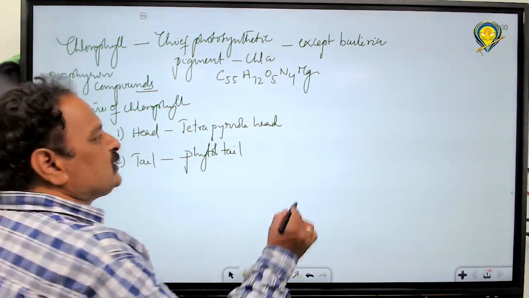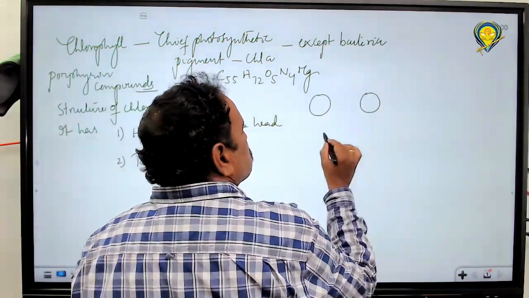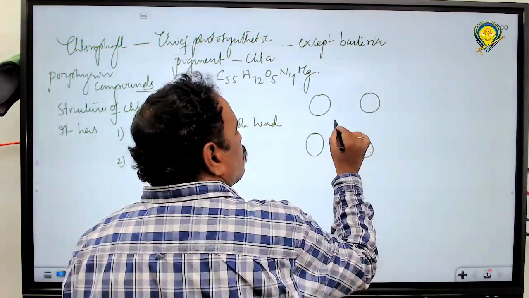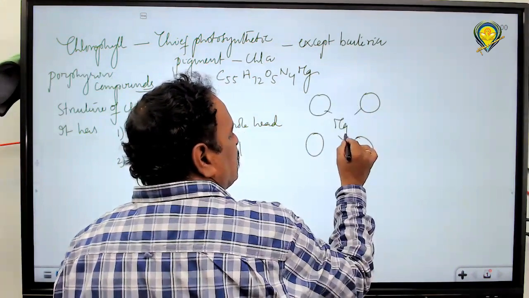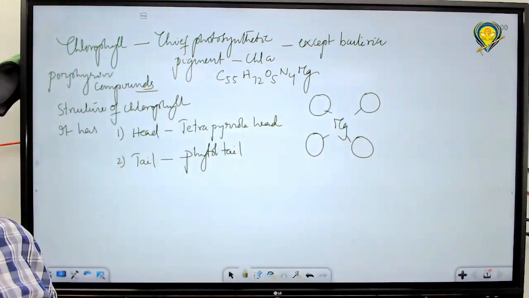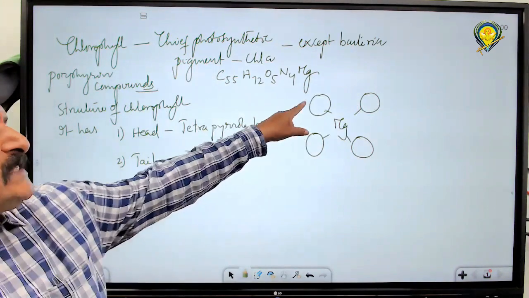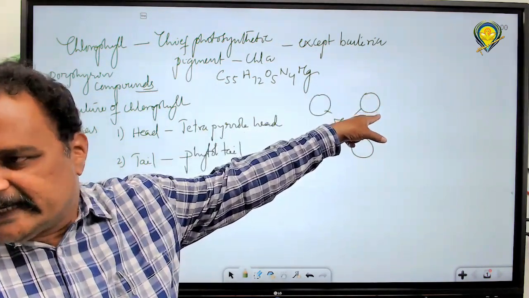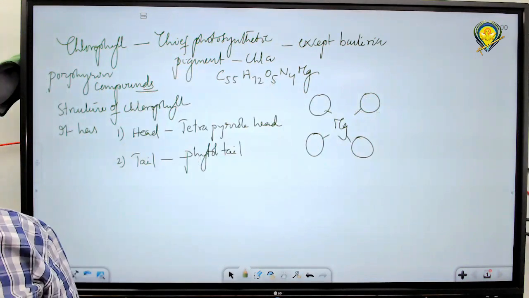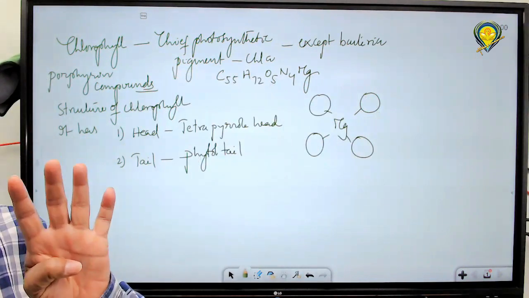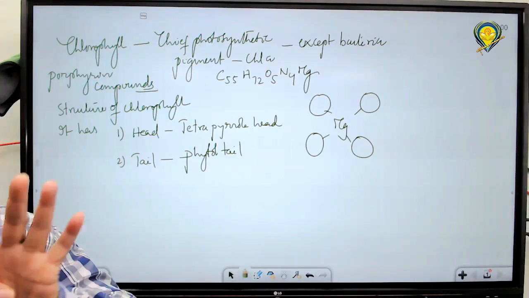How many pyrrole rings are there? Four pyrrole rings. In these four pyrrole rings, magnesium acts as the central atom. That's why it is called tetrapyrrole. This is one pyrrole ring, second, third, and fourth. Four pyrrole rings are there in the head of the chlorophyll.